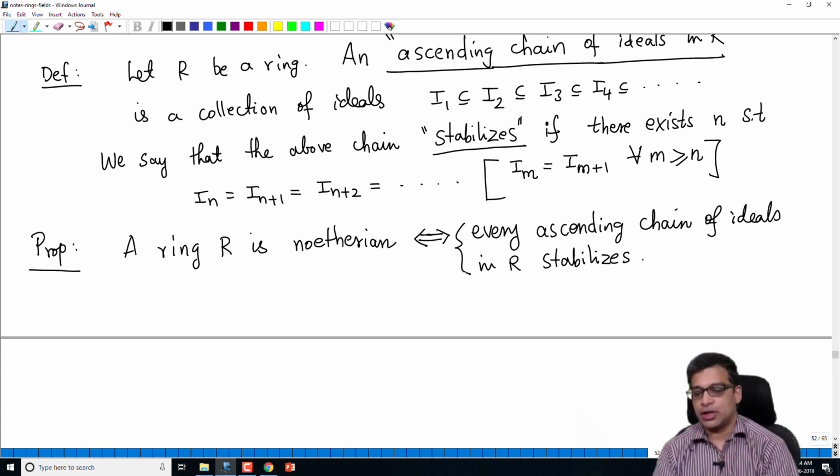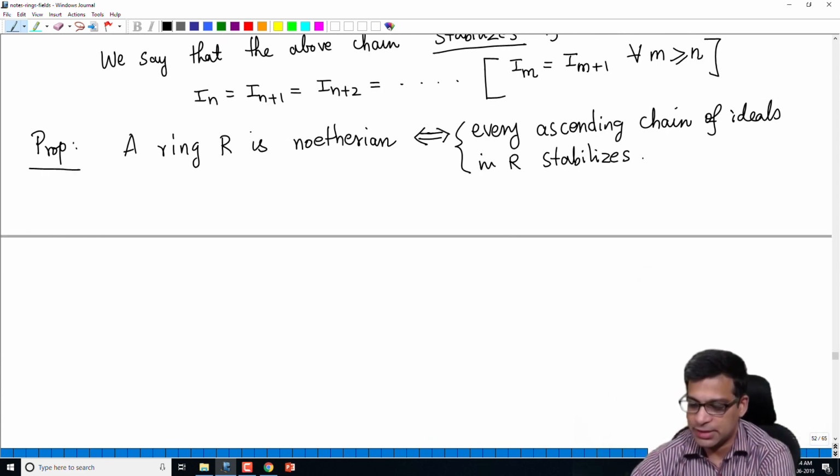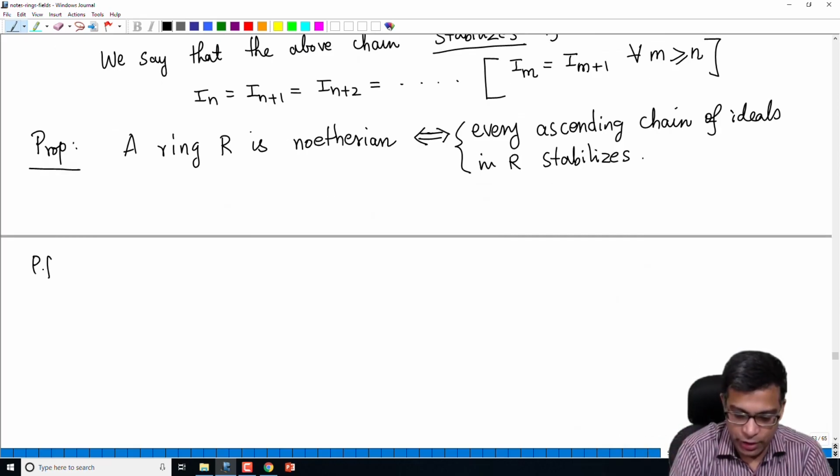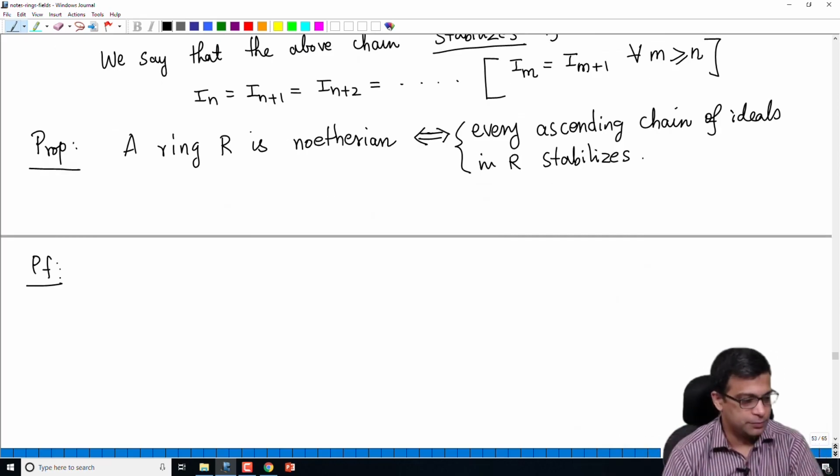Okay, so a ring is Noetherian if and only if every ascending chain of ideals stabilizes. So let's check this quickly. The proof is fairly straightforward.